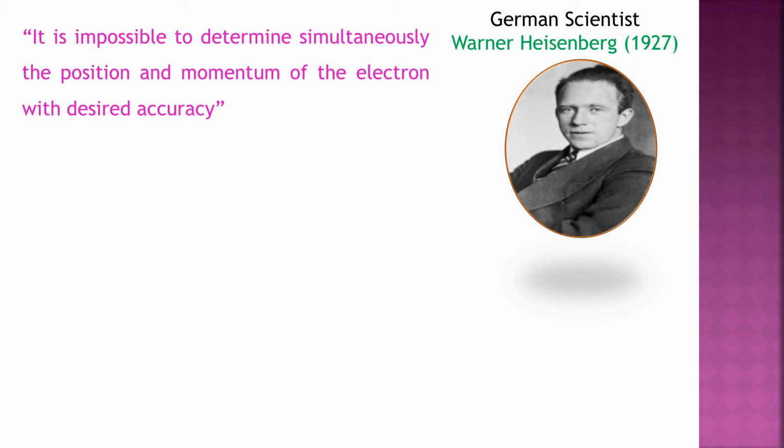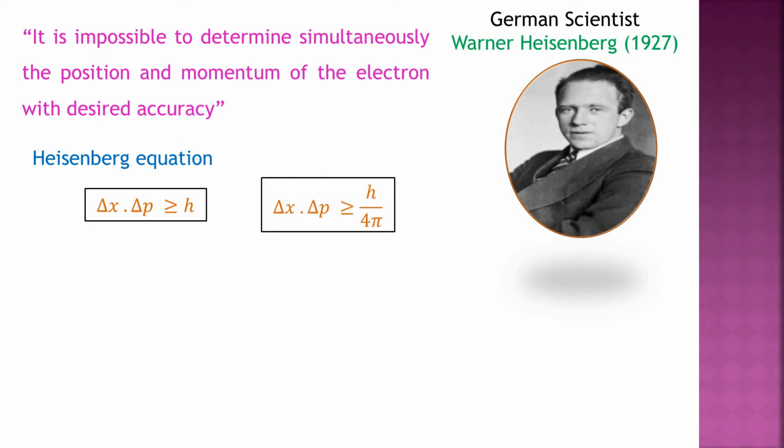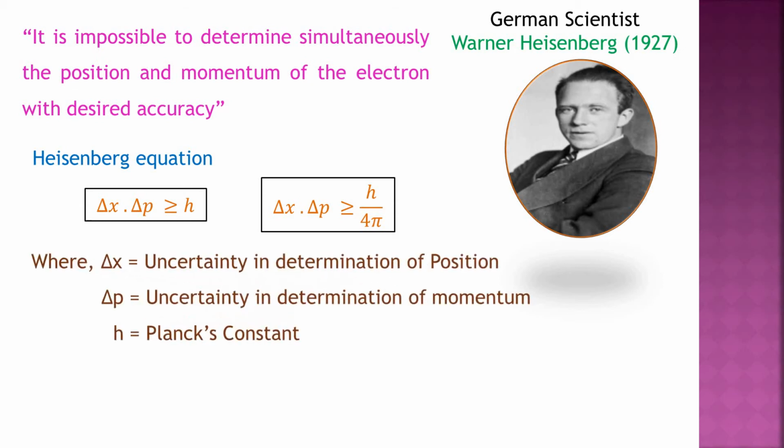The mathematical equation of the Heisenberg's uncertainty principle is delta x into delta p is greater than or equal to h, or delta x into delta p is greater than or equal to h upon 4 pi, where delta x is the uncertainty in determination of position, delta p is the uncertainty in determination of momentum, and h is the Planck's constant.